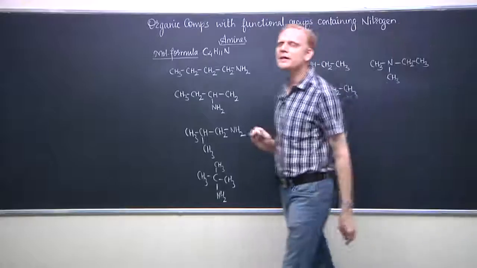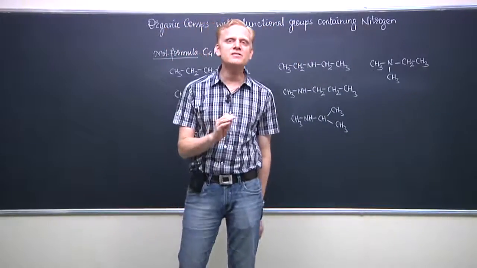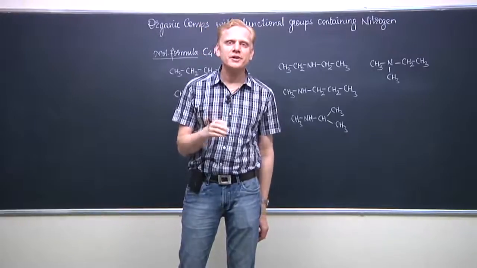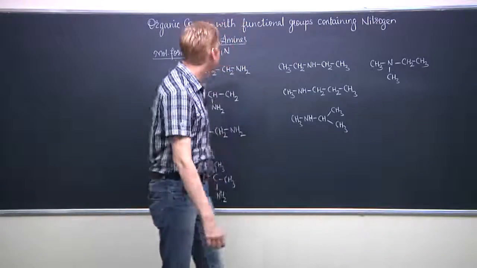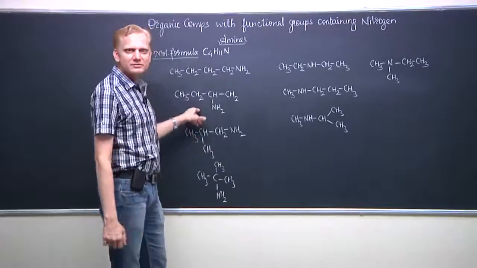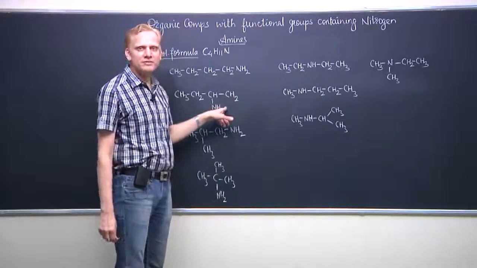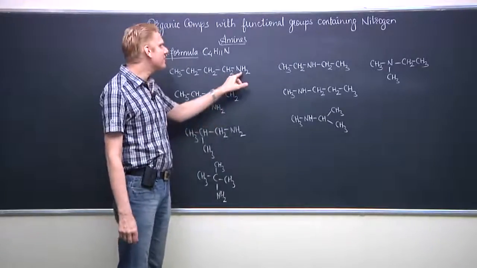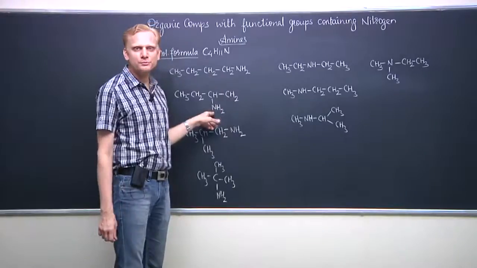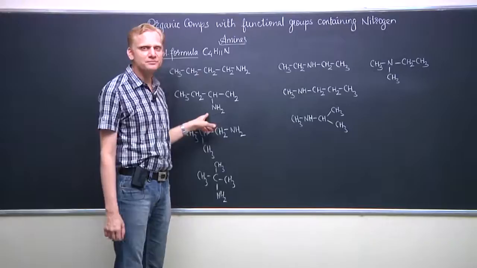Now let us compare the important thing, that is the isomeric relationship of these compounds. This and this are butane-1-amine and butane-2-amine. Since they differ only in the position of the NH2 group, they are position isomers of each other.